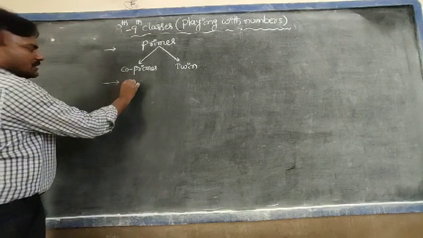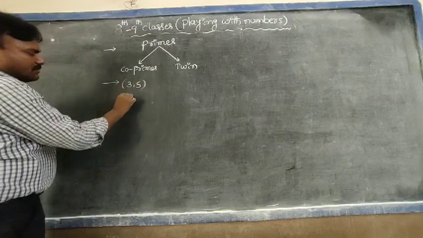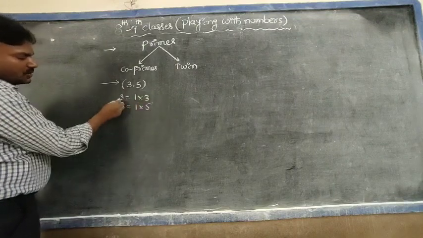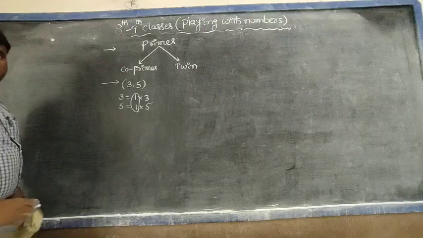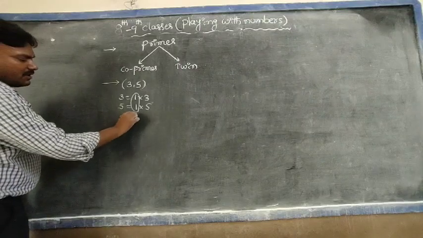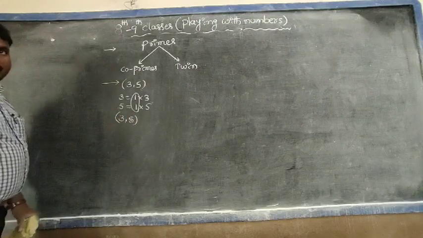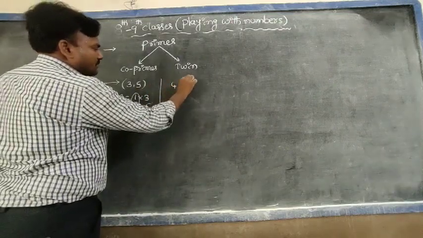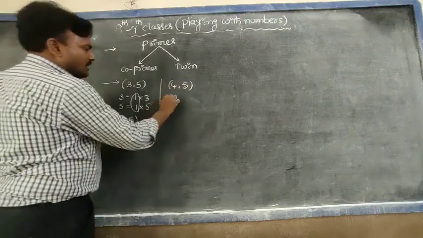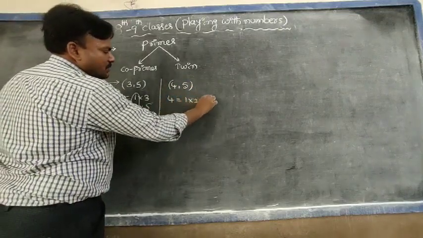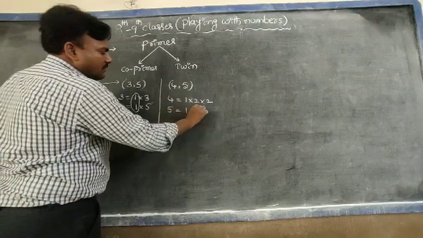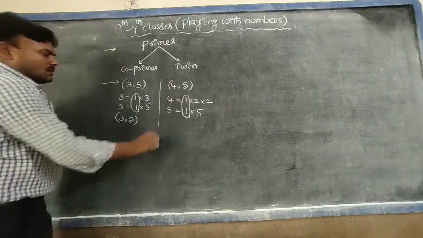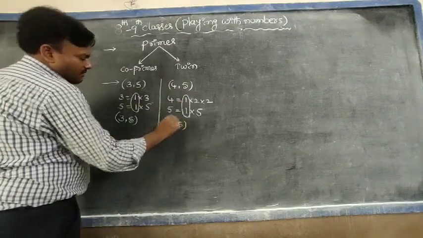For example, observe 3, 5. 3 can be written as 1 into 3 and 5 can be expressed as 1 into 5. Both numbers have 1 as a common factor. That's why 3, 5 are relatively primes or co-primes. Next example, I take 4, 5. Here, 4 equals 1 into 2 into 2 and 5 equals 1 into 5. Here also both numbers have 1 as a common factor. So, 4, 5 are co-primes.